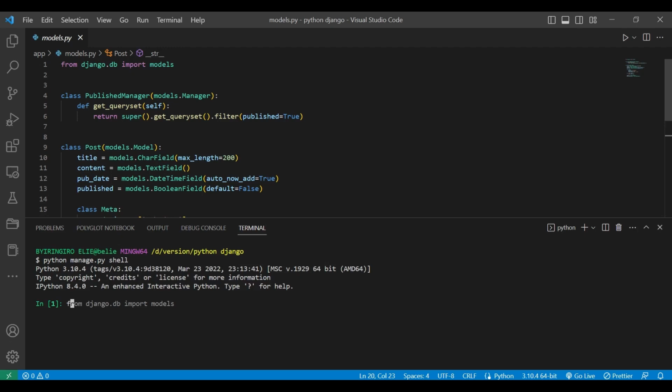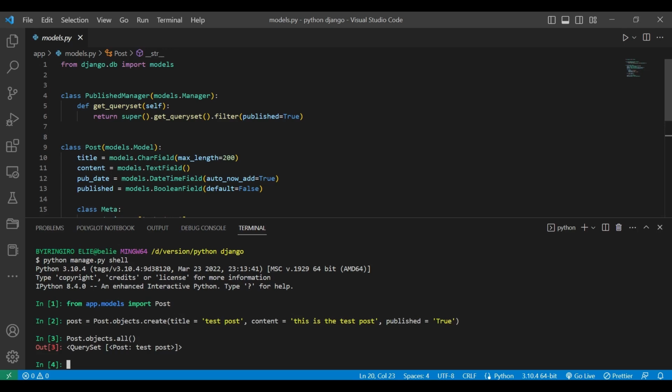Import the post model. Then create a new post. Retrieve all posts. This will retrieve all posts, including unpublished ones. Let us create another unpublished post.